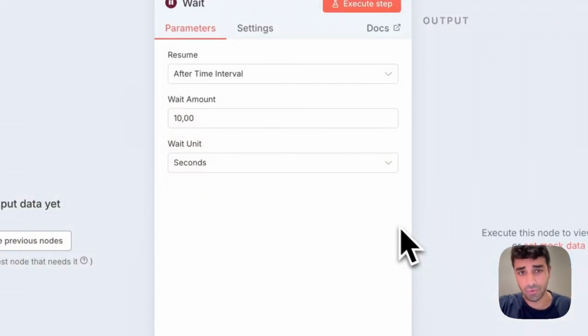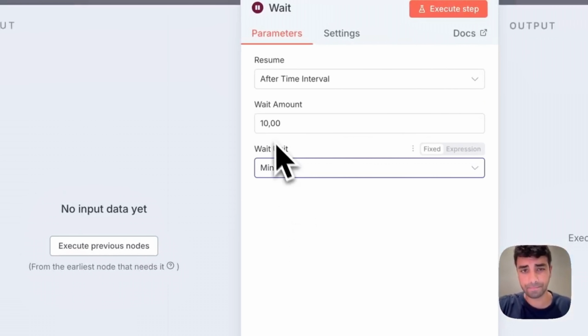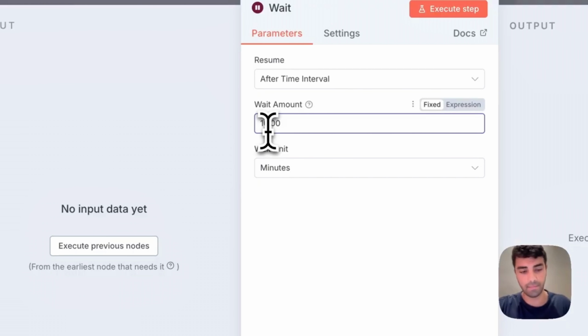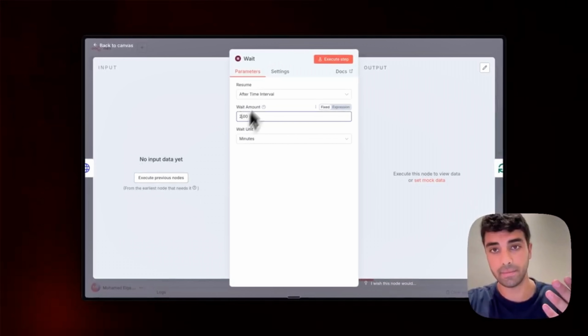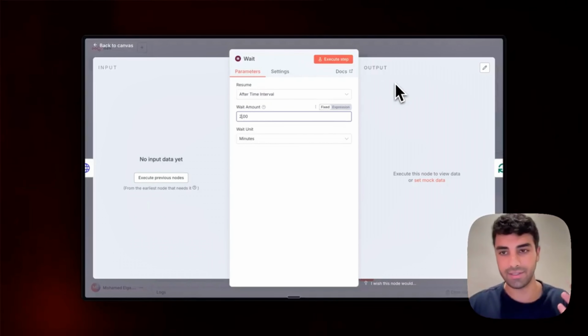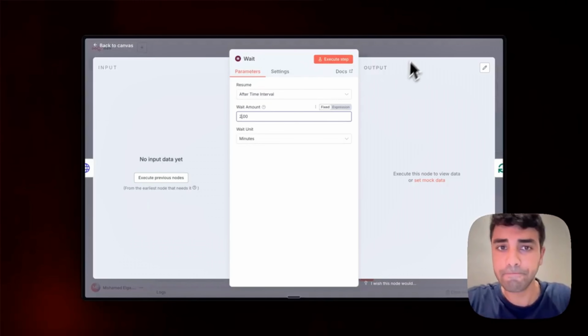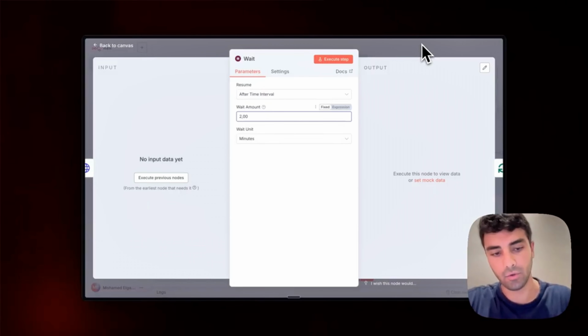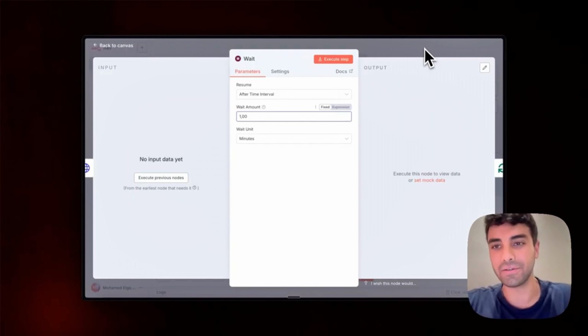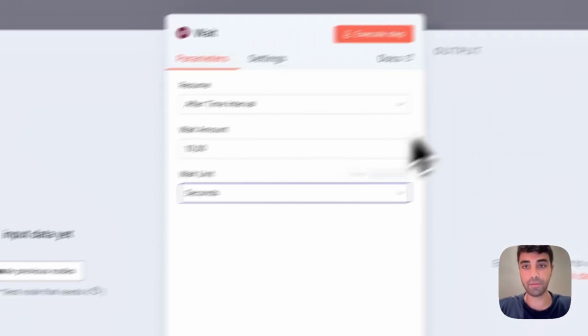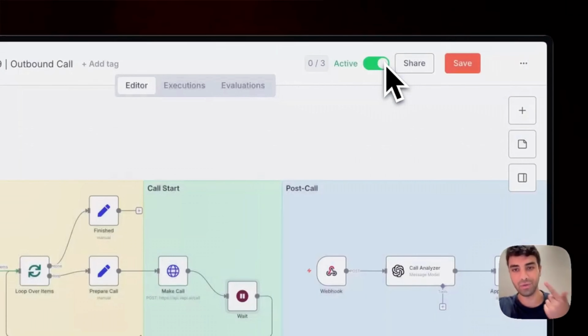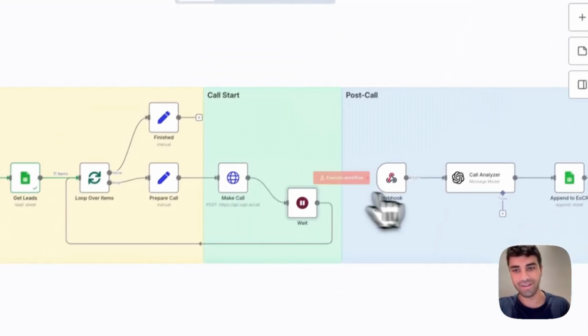So what I really like to do is perhaps put minutes. I would put maybe 2 minutes between every call that is initiated. It really depends also on the size of your lead list. If in this case you have 50 people, you can be comfortable and put 2 minutes, or 1 minute even, or less really, because the concurrency is 10. You can figure out your number, but for example purposes, I'll just put 10 seconds so you can see that this is really calling on and on.